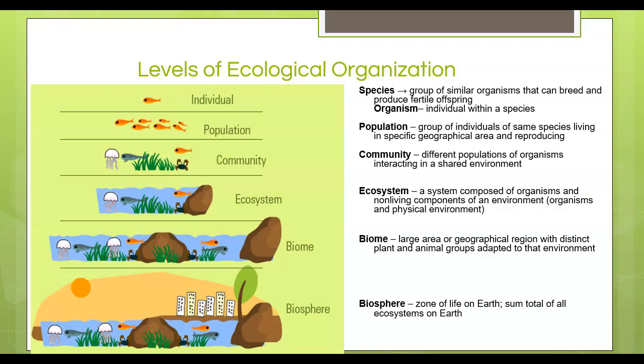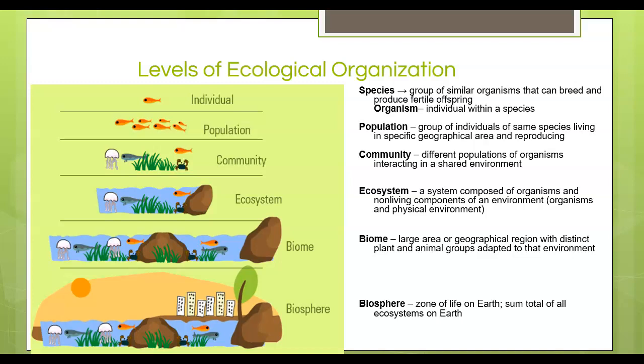Many individuals, a group of individuals of the same species that are in the same area and they're reproducing together, would be considered to be a population. Whenever we look in a certain specific area and we look at different populations, so we look at the fish population and the crab population, and we look at the grass because that's also a living factor. But a community is looking at all the living factors or biotic factors that are going to be interacting in